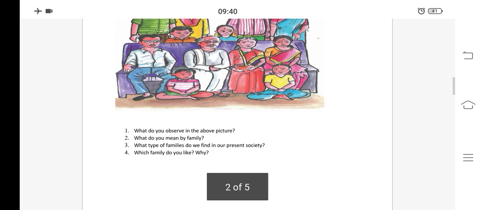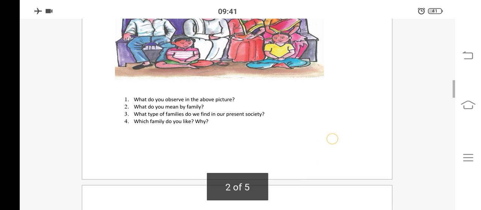What do you observe in the above picture? We observe a picture of families. What do you mean by family? A group of people living together. What type of families do we find in our present society? We find small families, big families, and joint families. Which family do you like? Do you like small family or big family? Yes, we like big families.